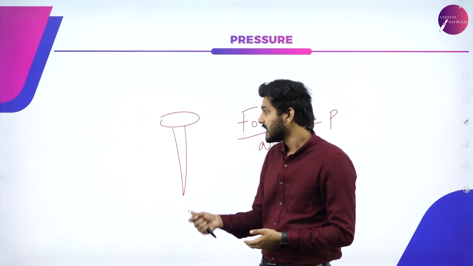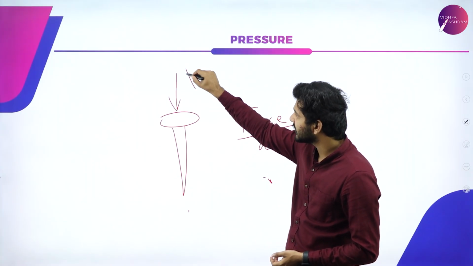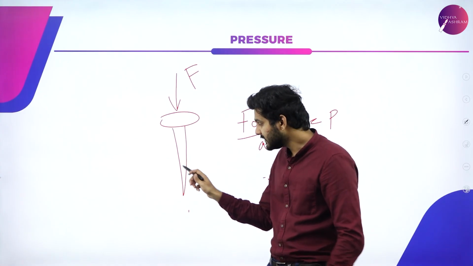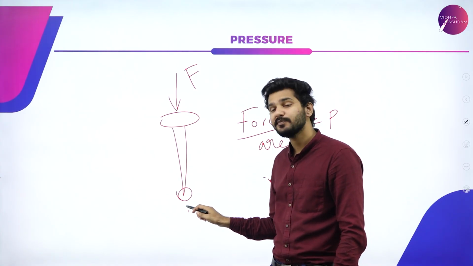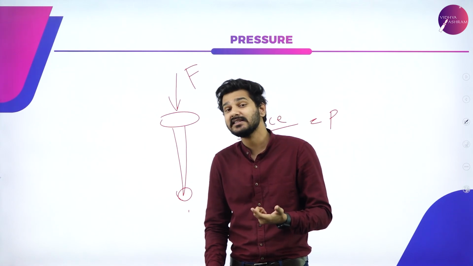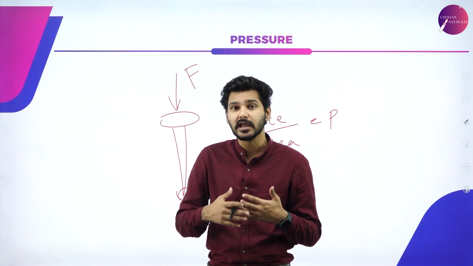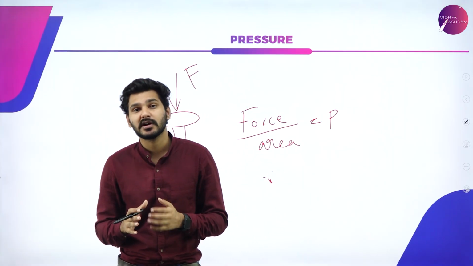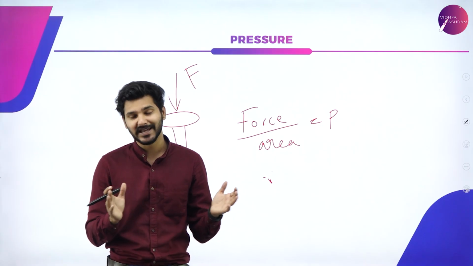That is because even though I am applying a force, let's say of F, down this particular nail onto my hand, this particular force is being exerted on a very small area. Hence, I'll be experiencing more pressure. So just to put it into perspective, pressure is nothing but force that is applied per unit area.